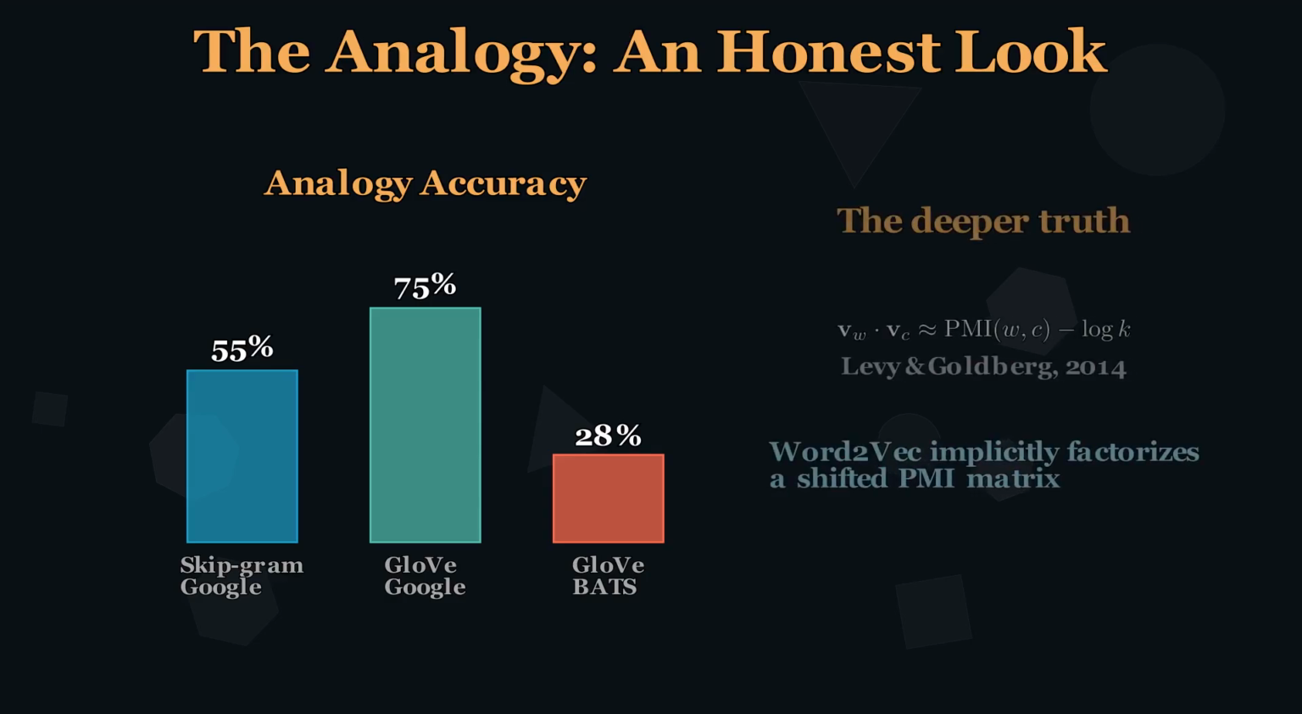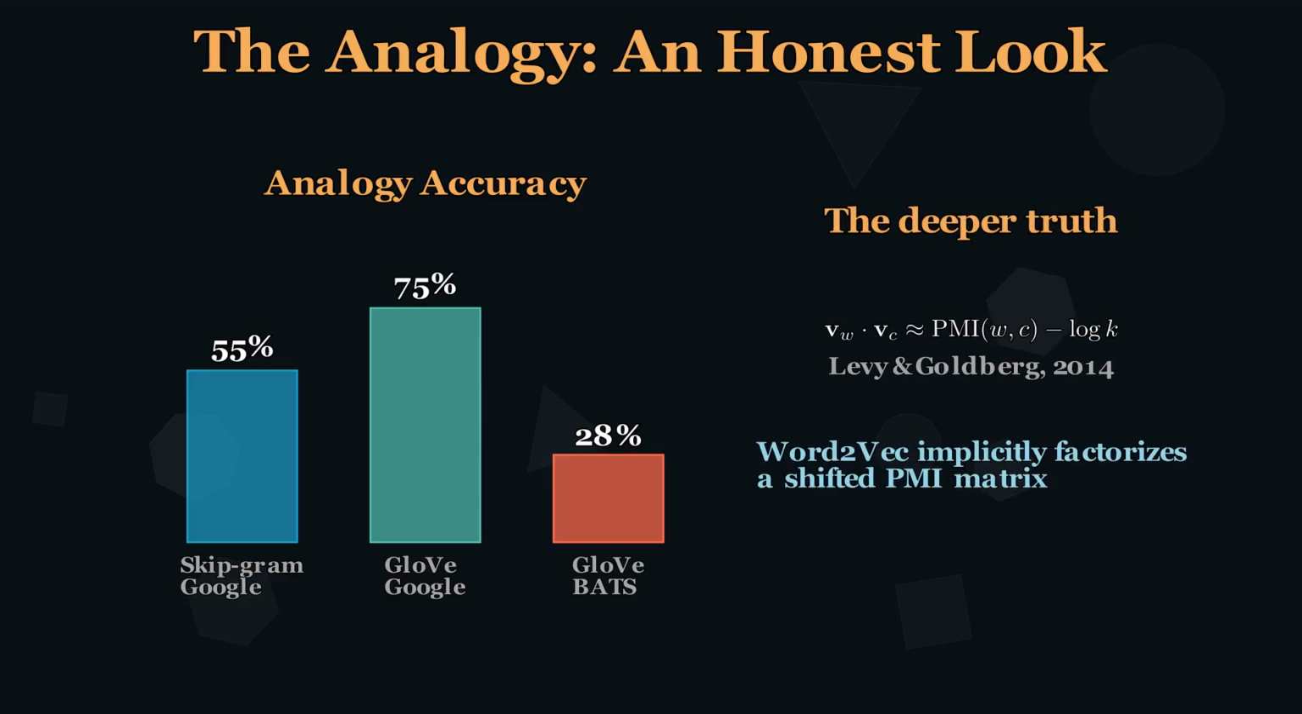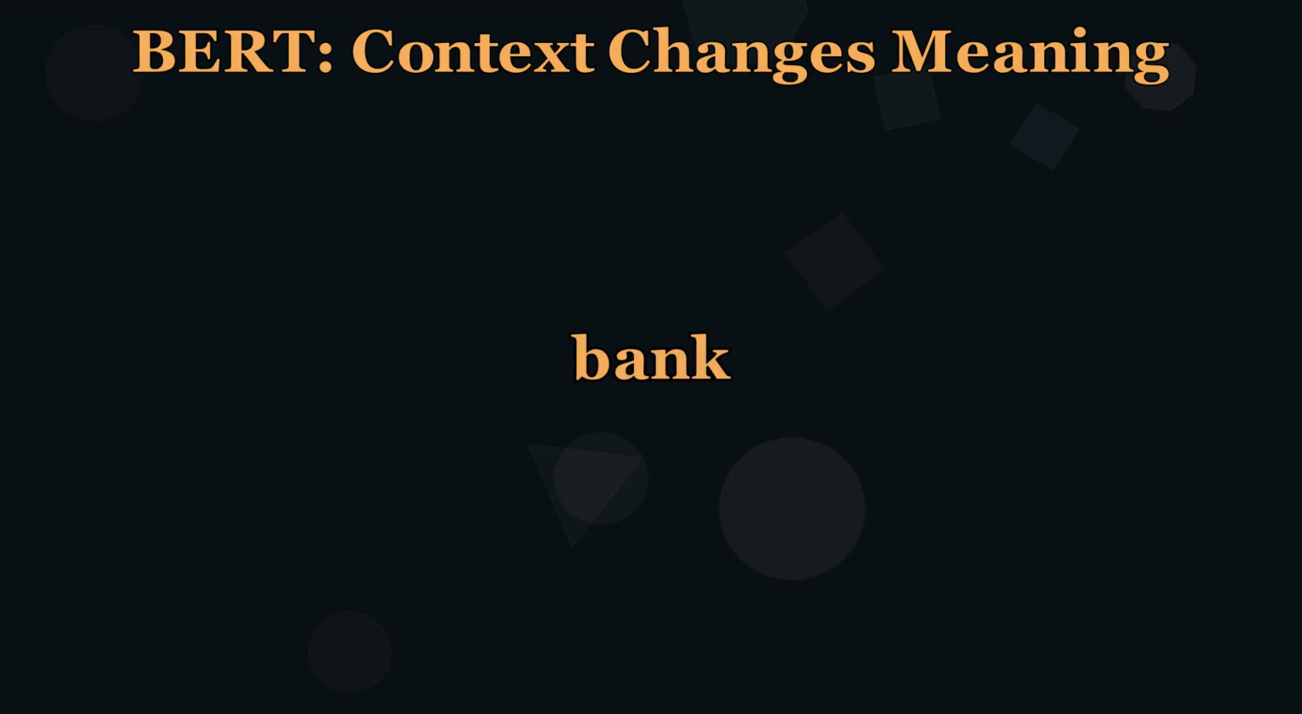Levy and Goldberg showed that Word2Vec is secretly doing matrix factorization. The dot product of two word vectors approximates the pointwise mutual information minus log k, the same statistics that count-based methods capture. Consider the word bank.